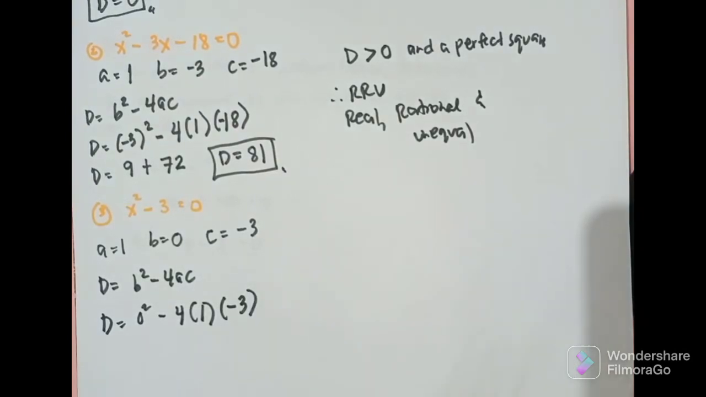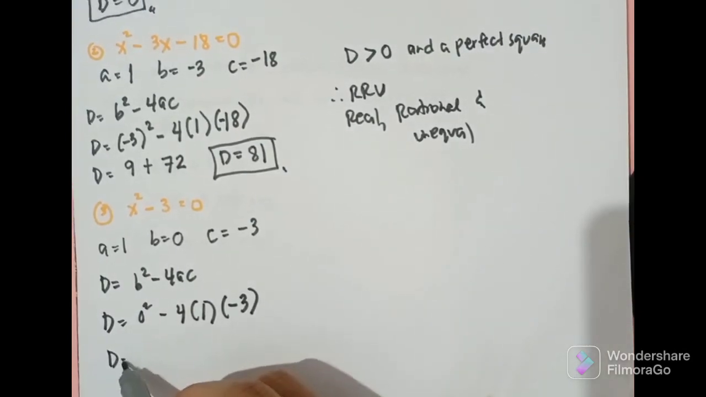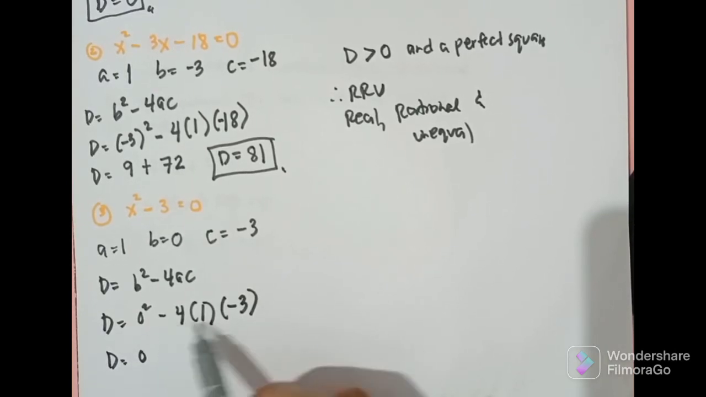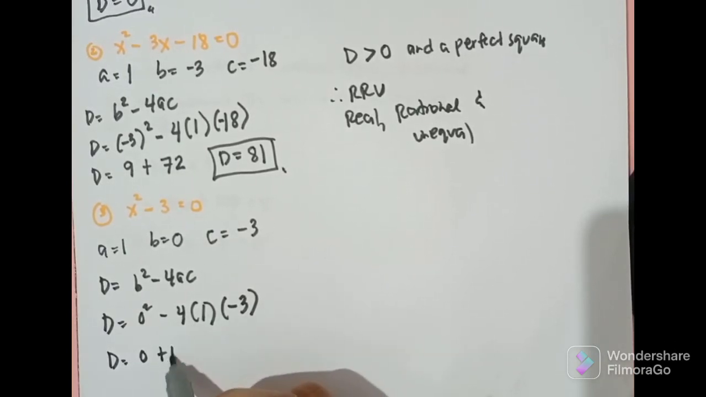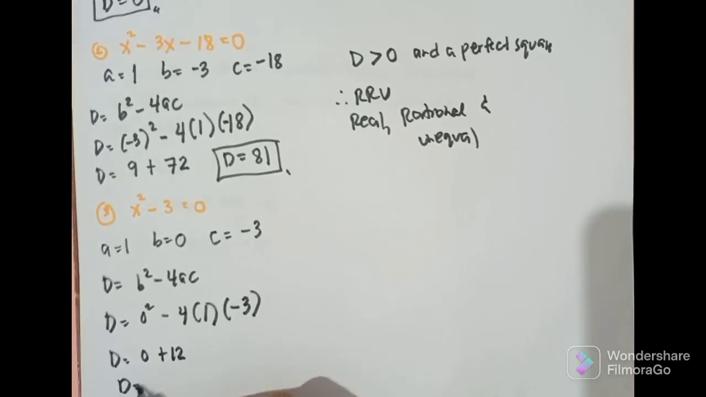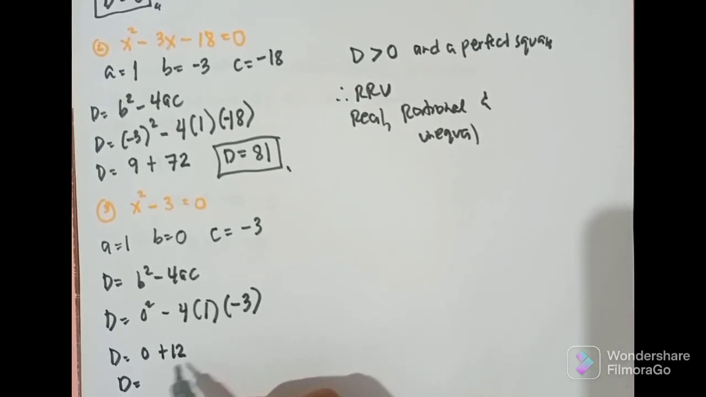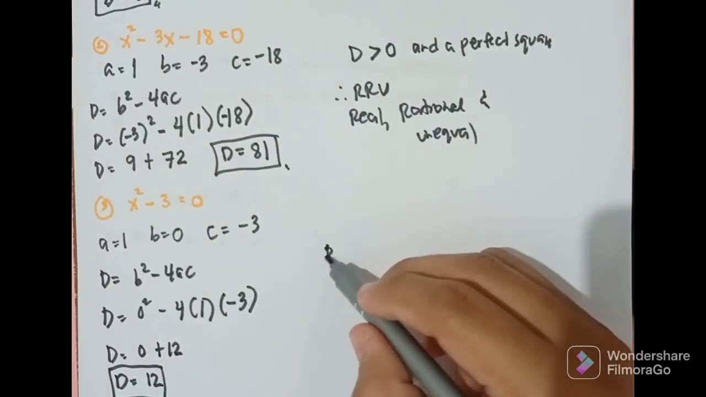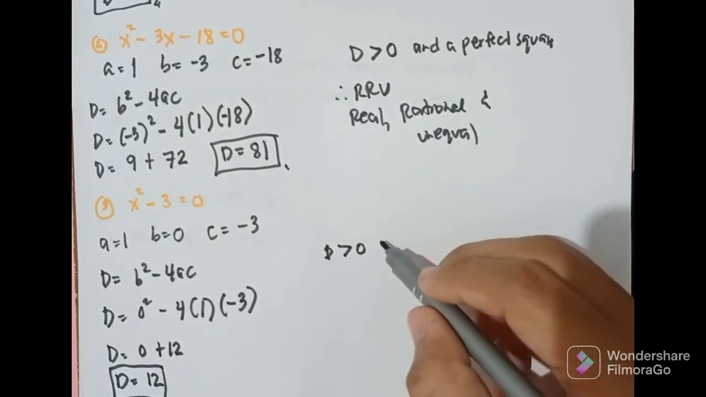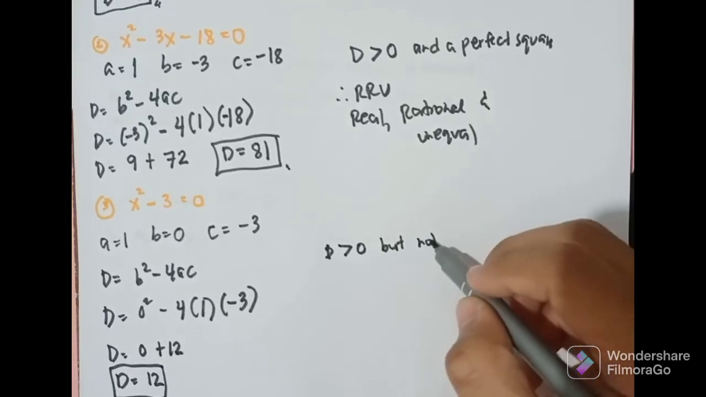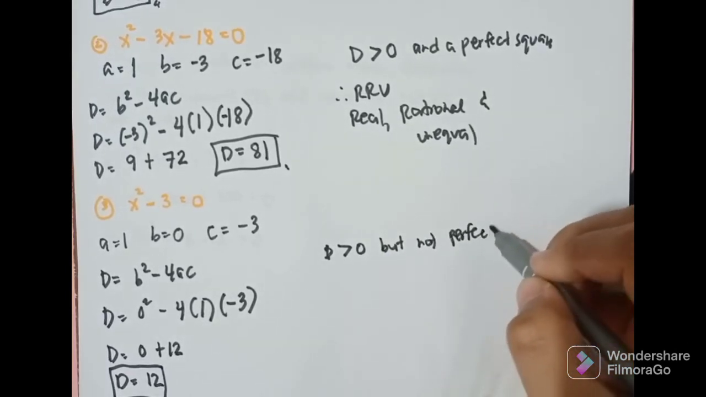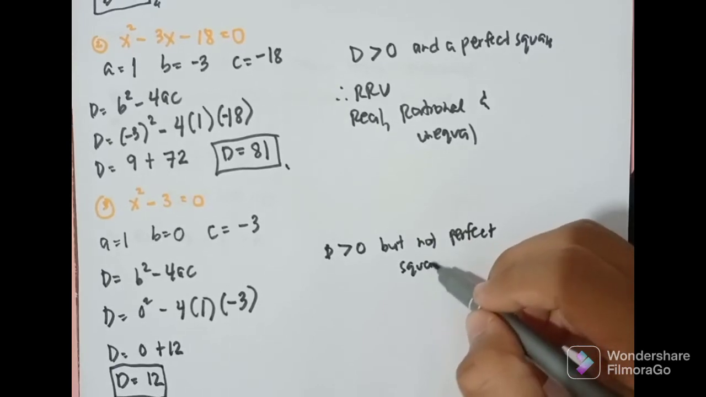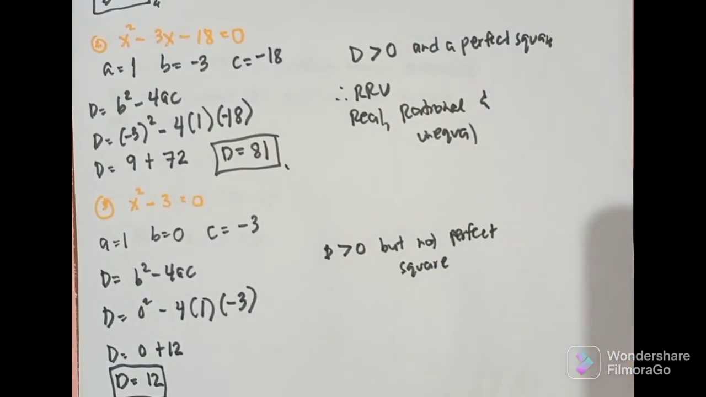So, what will happen? Simplify natin. D is equal to 0. So, again, negative 4 times negative 3, that is positive 12. So, D is equal to 0 plus 12. So, that is 12. So, what can we say about our D, the value of discriminant? So, again, D is greater than 0, but not perfect square number. But not perfect square.